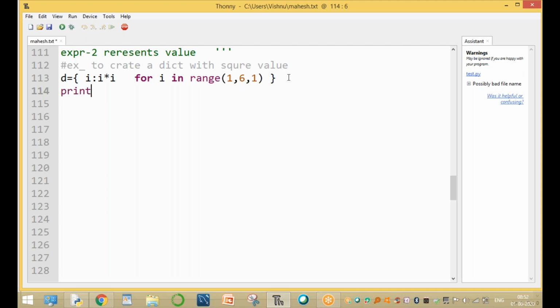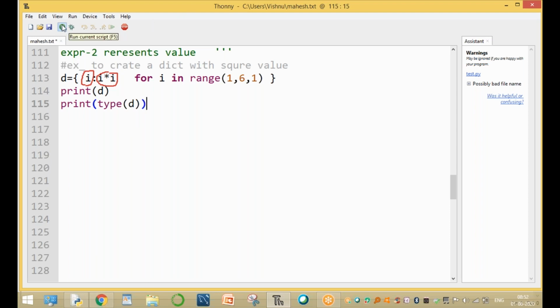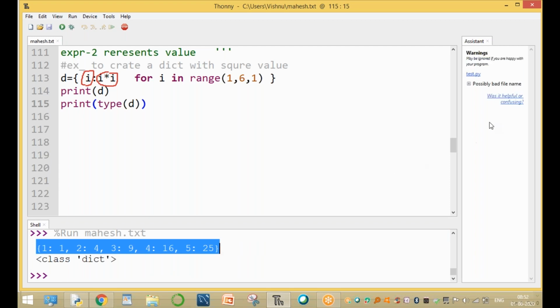Print the value of d, and the type of d, which shows which data type it is. d represents two values. Based on the syntax, this is expression 1, the colon symbol, and this is expression 2. Print both the values. Clear? Now run this command. These are the values.